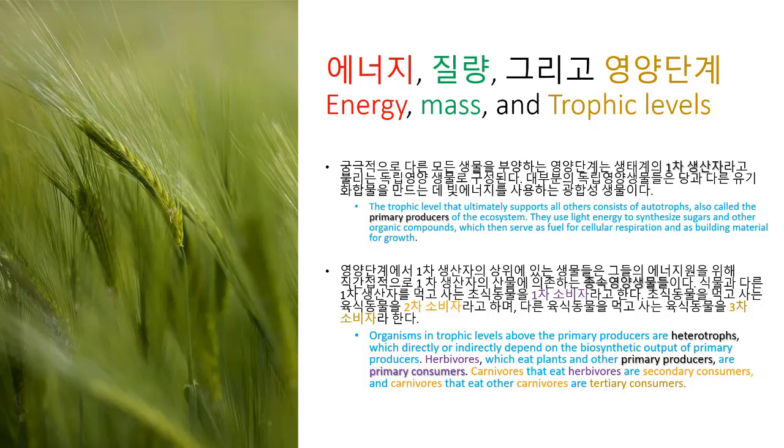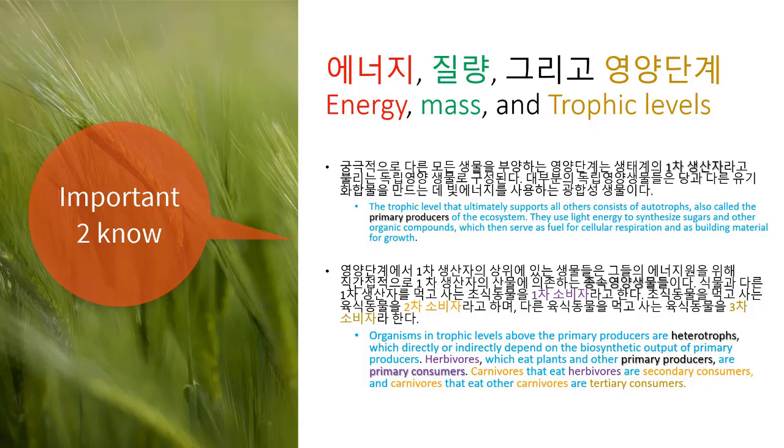Organisms in trophic levels above the primary producers are heterotrophs, which directly or indirectly depend on the biosynthetic output of primary producers. Herbivores, which eat plants and other primary producers, are primary consumers. Carnivores that eat herbivores are secondary consumers, and carnivores that eat other carnivores are tertiary consumers.